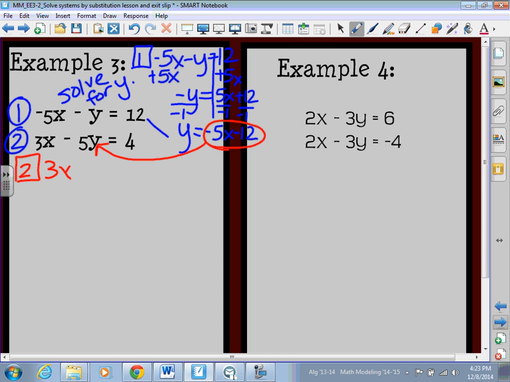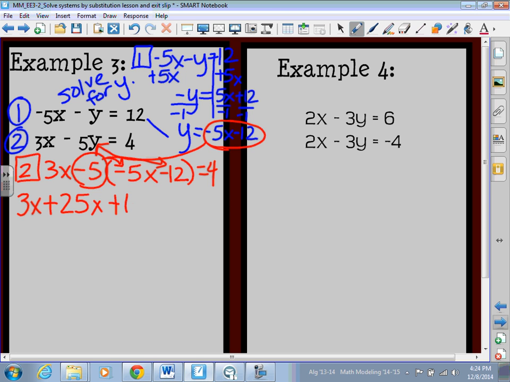So if I rewrite 3x minus 5 times, now for the y, we're going to use what y equals, which is negative 5x minus 12, and that equals 4. So what I need to do is go ahead and distribute. I am distributing, remember, a negative 5 because there's a minus in front of it. So I will rewrite my 3x. Negative 5 times a negative 5x gives me a positive 25x. And a negative 5 times a negative 12 is going to give me a positive 60, and that is going to equal 4.